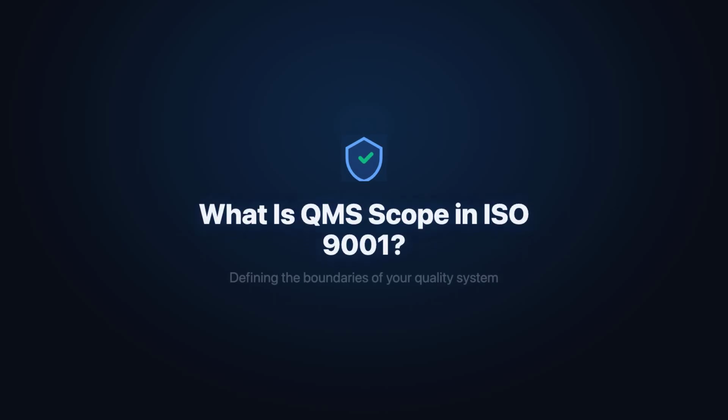Welcome. In the next few minutes, we will explore QMS Scope as defined by Clause 4.3 of ISO 9001. Scope determines what is included in your quality management system and what is not. We will look at how to define boundaries, what must be included, when exclusions are justified, and how to write a clear scope statement. Let us get started.